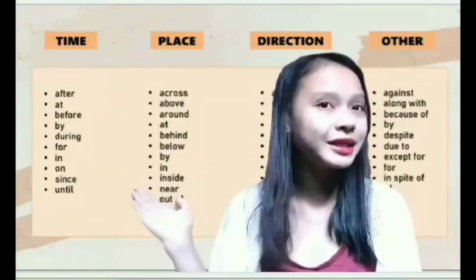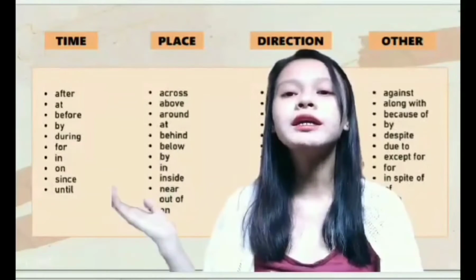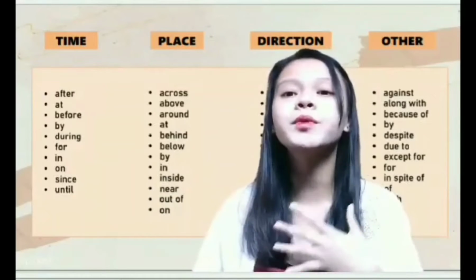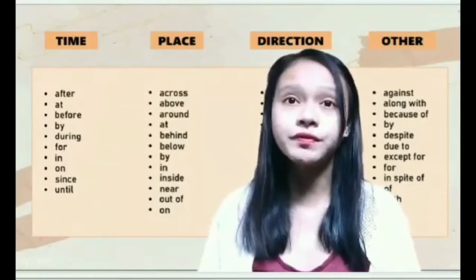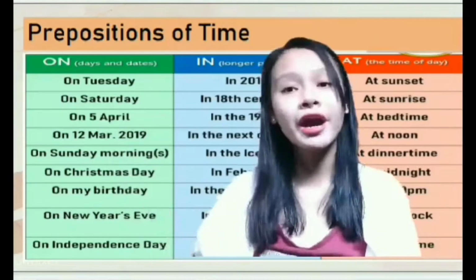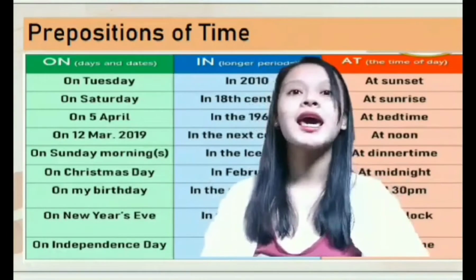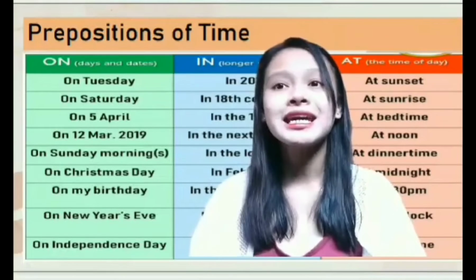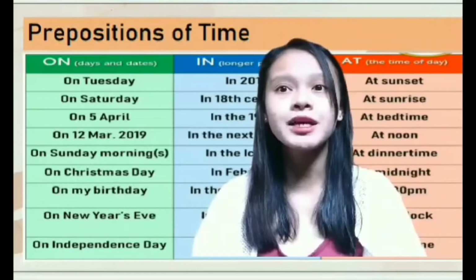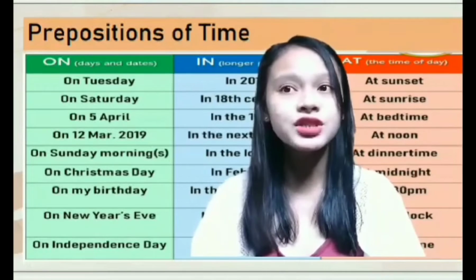As you can see in my background, here are the prepositions of time, place, direction, and others. We have here the preposition of time: on, in, and at. On is used as a preposition in time expressions with specific days of the week.